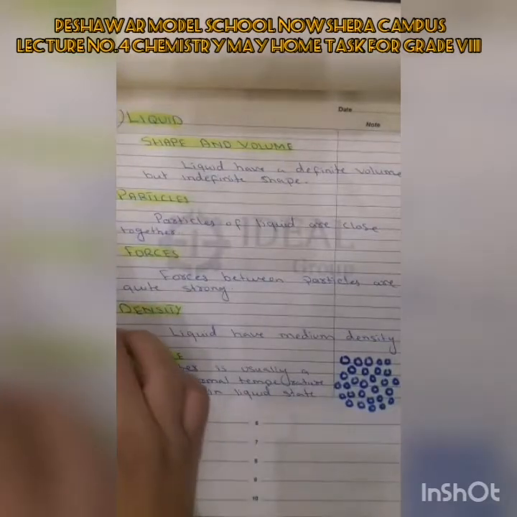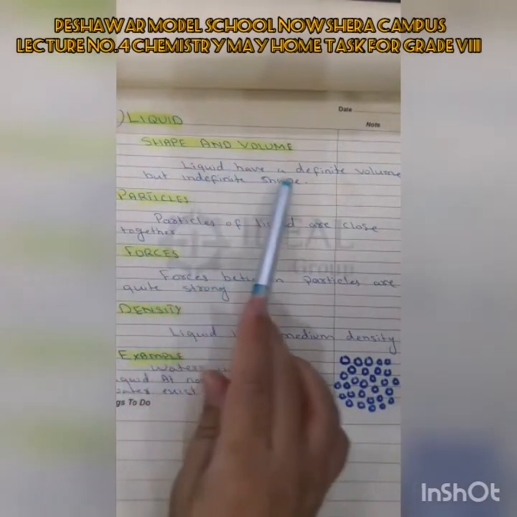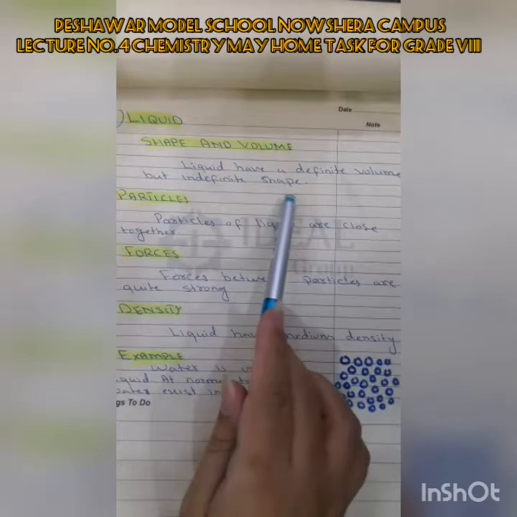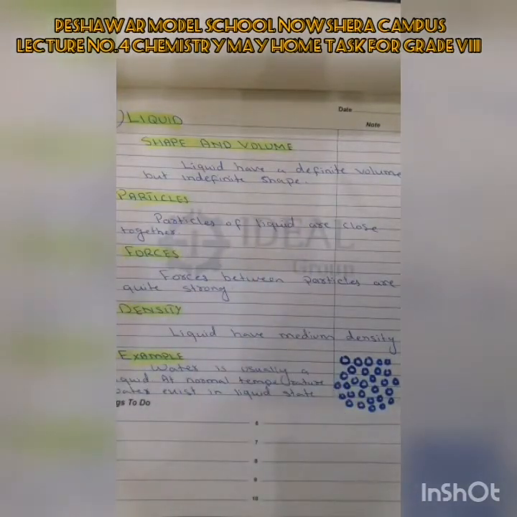Now number second is liquid. Shape and volume. Liquids have a definite volume but an indefinite shape. It means that the volume of a liquid is fixed and cannot be changed, but its shape can be changed. For example, if we take 1 liter of water in a bottle, then it will remain 1 liter. If I pour this 1 liter of water into another container like a jug, then it will remain 1 liter.